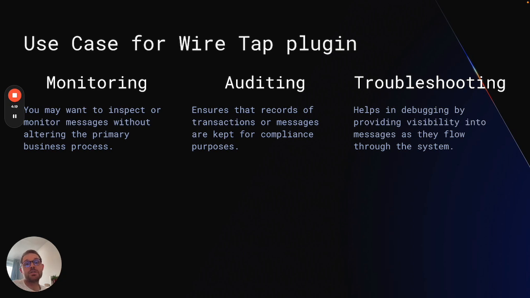Well, three use cases. One is monitoring, so being able to inspect a particular message and decide on something you want to do with it. The next one is auditing. Maybe for compliance reasons you need to send a copy of the message somewhere else, maybe to a REST endpoint. And then the third one is troubleshooting, being able to see what the message looked like, and being able to maybe send that to a troubleshooting platform as well.